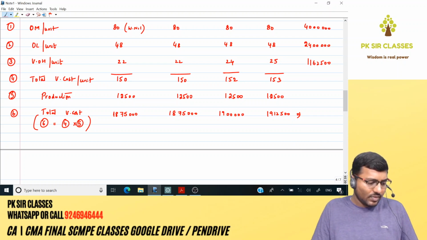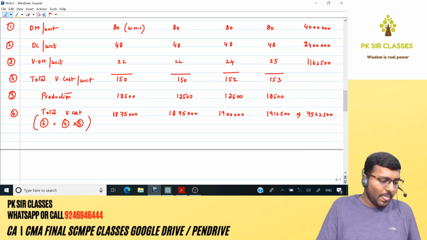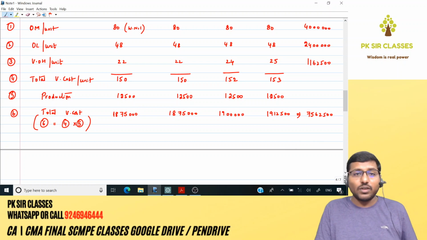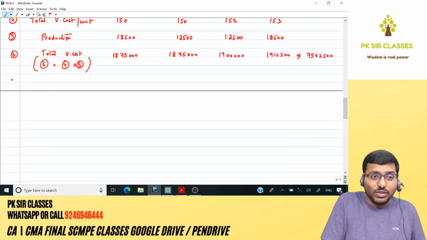If you total the total variable cost, it's 18,75,000 twice plus 19 lakhs plus 19 lakh 12,500, which comes around 75 lakh 62,500. Okay. After variable cost, what is the next one we need to calculate? We need to add two things: one is inventory holding cost, the other one is fixed cost, to calculate total cost.